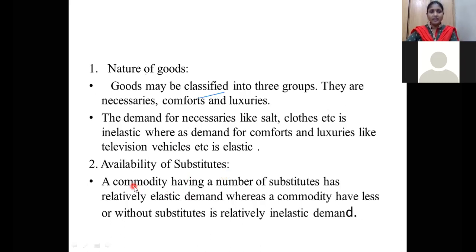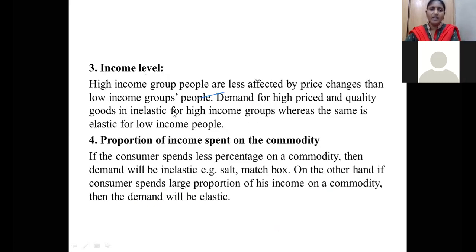So whenever a commodity has a number of substitutes, it is elastic in nature. Suppose it has a number of substitutes, it is elastic in nature. Suppose it does not have any substitutes, it is inelastic. That is the thing. Income level.